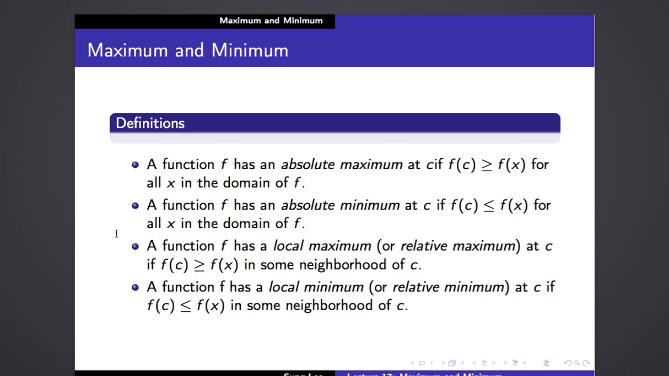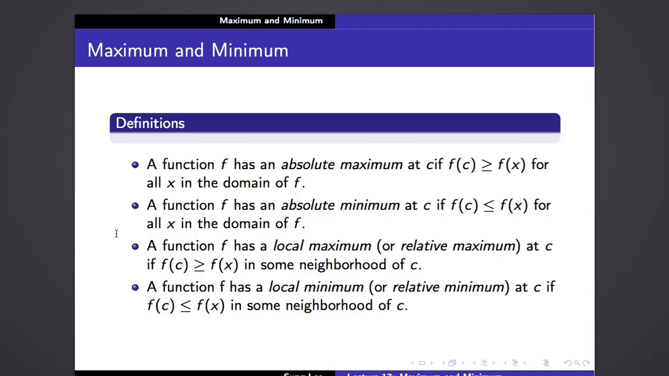On the other hand, there is another notion of the maximum and minimum values. So we call them local maximum and also local minimum. So what is a local maximum? A function f has a local maximum, or another name is relative maximum, at c if f of c is greater than or equal to f of x in some neighborhood of c. So, in mathematics, when we say neighborhood, neighborhood means an open interval, okay, an open interval.